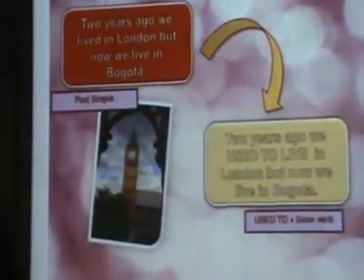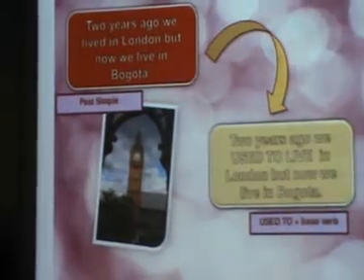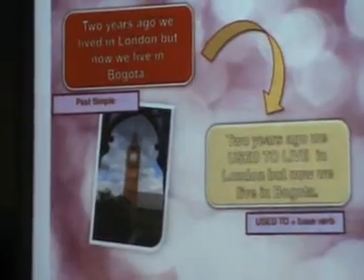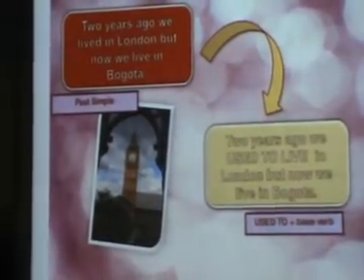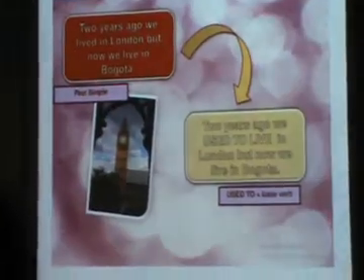The first example equals the second, but if you abbreviate it with used to, the person who hears you can know that you don't live in London now and now you live in Bogota.